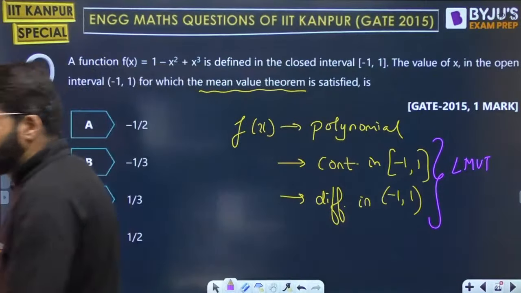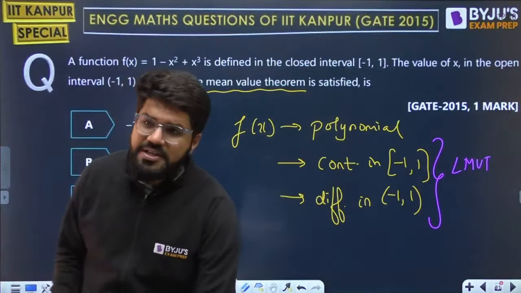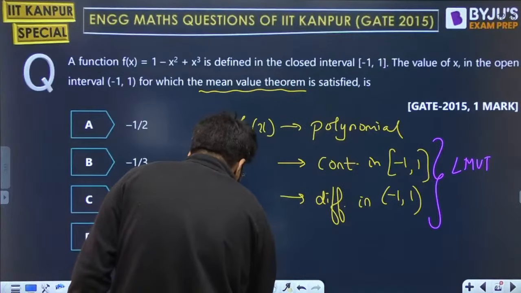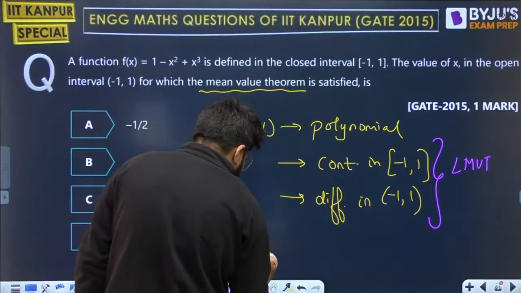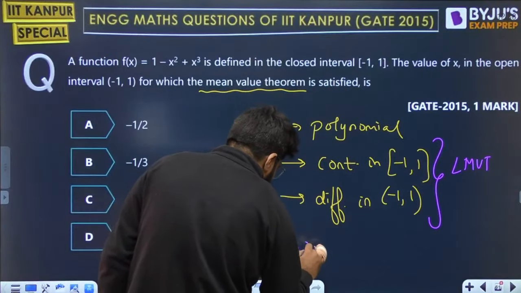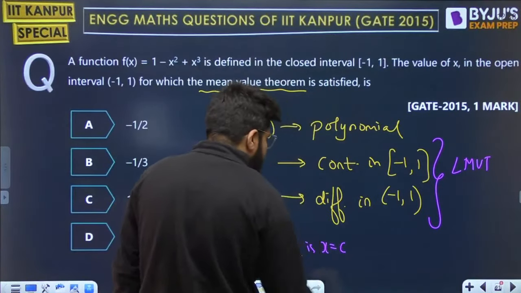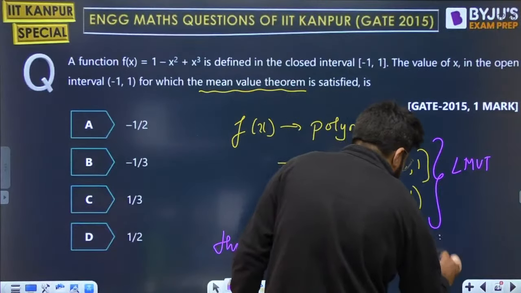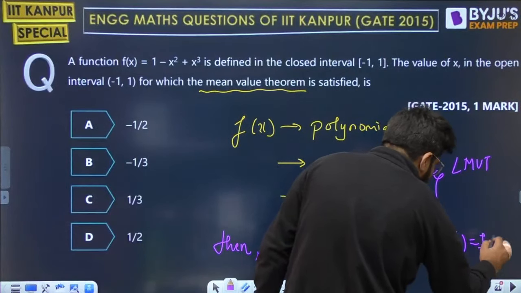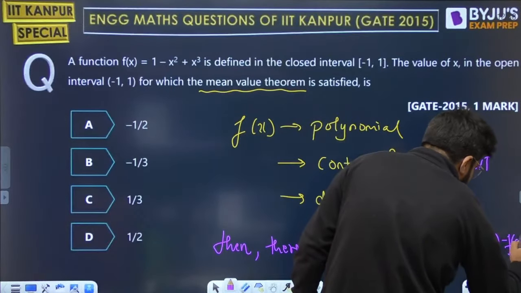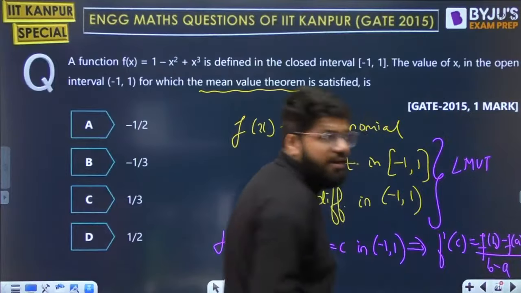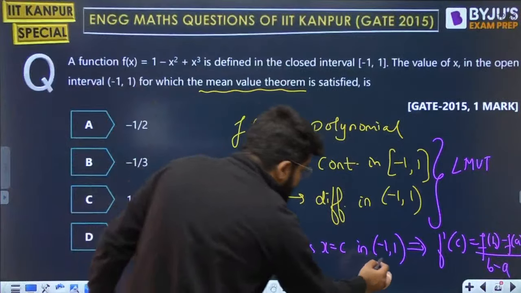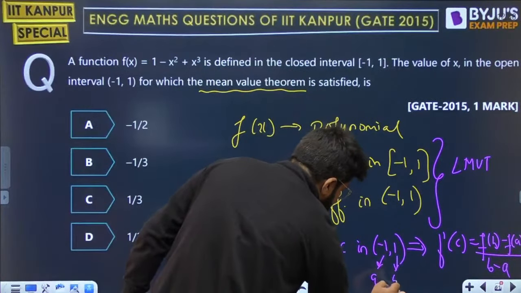Lagrange's mean value theorem. And if a function satisfies the Lagrange's mean value theorem conditions, then there is some value x equal to c in that interval minus 1 comma 1, where the derivative of the function will satisfy, quickly without deriving, no need of derivation here, f dash c is given by f b minus f a divided by b minus a. This is a, this is b.